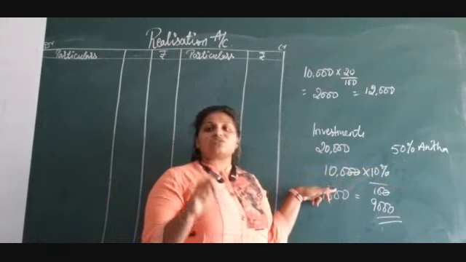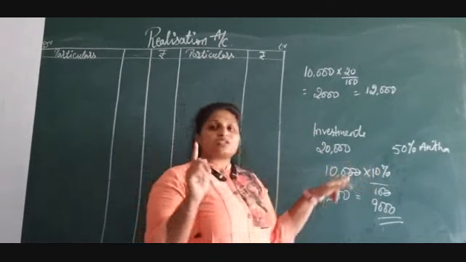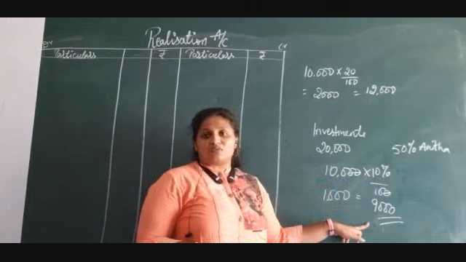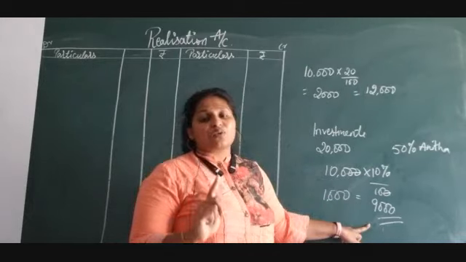On that 10,000 she is deducting 10% less. So 10% means that is 1,000. So 10,000 minus 1,000, you will get 9,000. So Anita has taken over the investment at rupees 9,000.